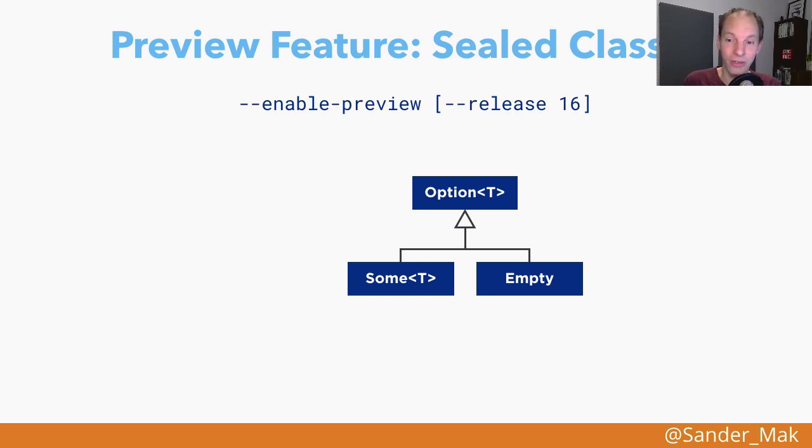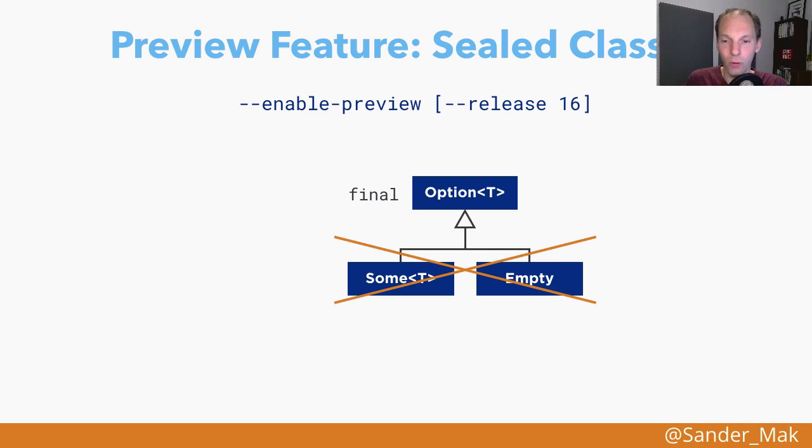However, it is meant to control your inheritance hierarchy. So let's say you want to model a supertype option where you only want to have sum and empty as subtypes. Now, what you want to prevent here is that somebody arbitrarily extends your option to maybe include a maybe type, so that you have an exhaustive overview of all subtypes that exist of option, of which maybe is not part. So the only tool to control inheritance in Java at the moment is final, and this means that there cannot be any subclasses at all.